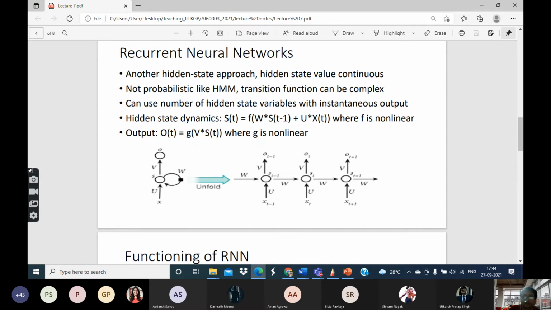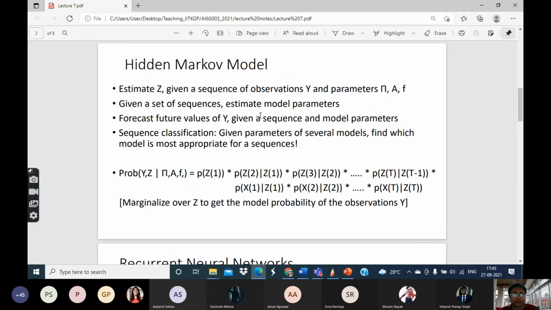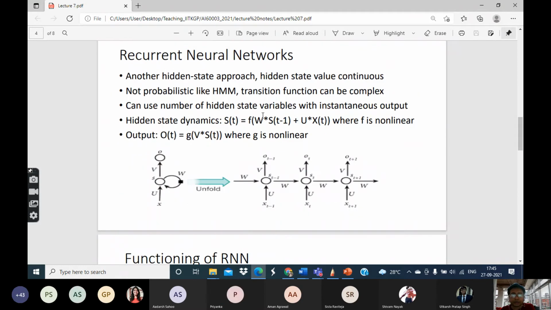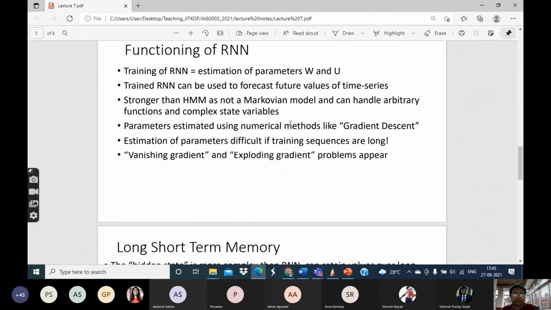One more thing is that unlike HMM, where the hidden state had to be discrete, here it need not be. Not only continuous, but it need not be a single scalar. It can be a scalar, it can be a vector, it can be a matrix, even a tensor and so on. So there are similarities and analogies with HMM, but there are crucial differences also.